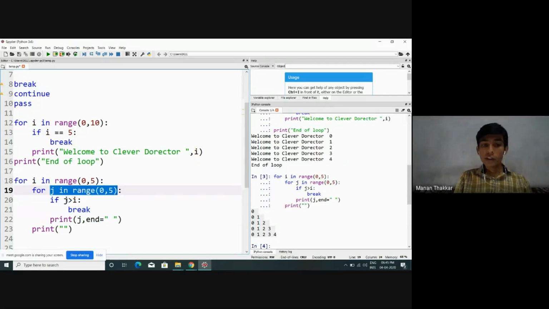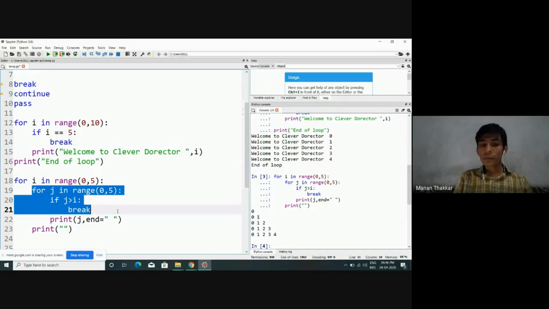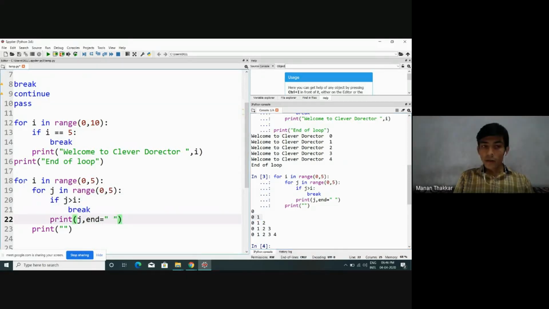Look at this, 0 greater than 1 condition false. So 0 gets displayed. Again 1 greater than 1 condition false. 1 gets displayed over here as output. Next time j becomes 2, 2 greater than 1 condition true. We know that break will get executed. We will come out from this inner loop. Look at this. So only 0 and 1 get displayed in this iteration. Right? Very next time i becomes 2.